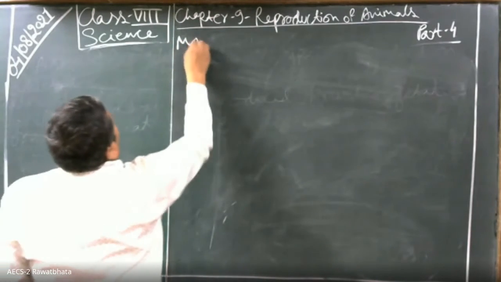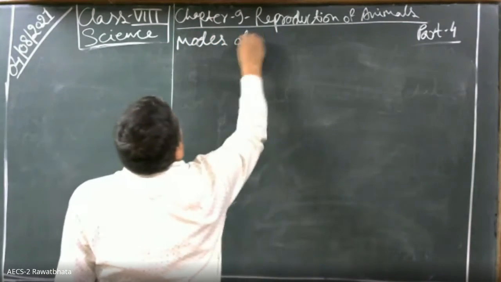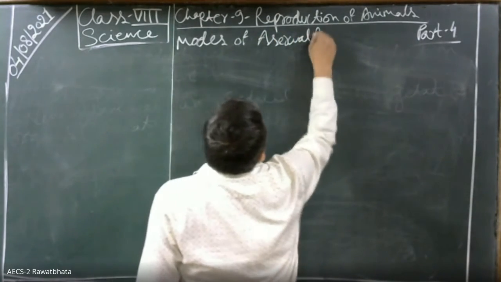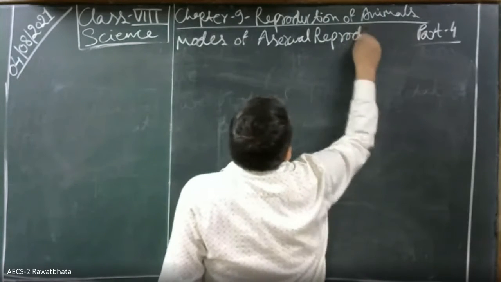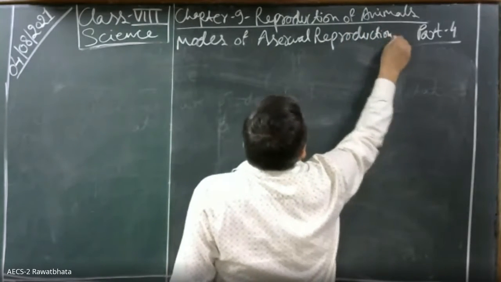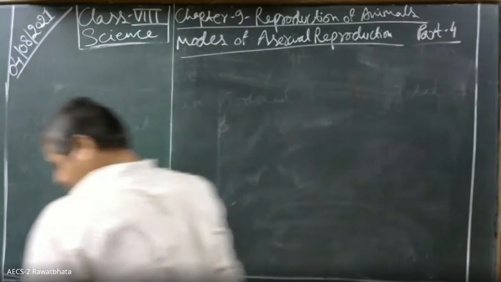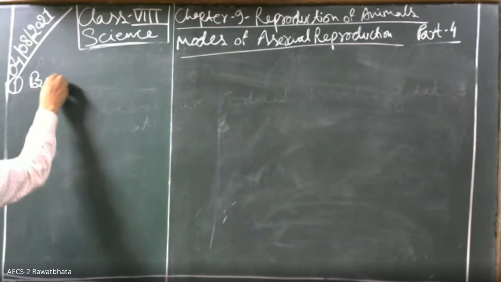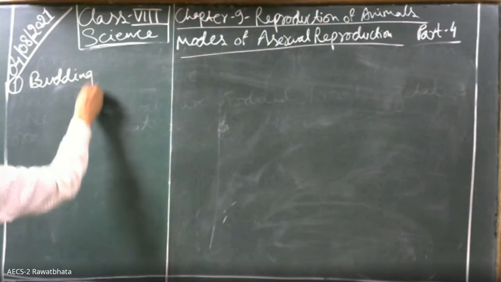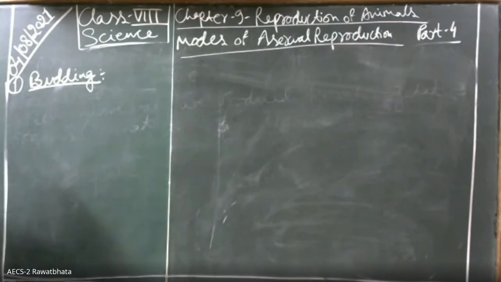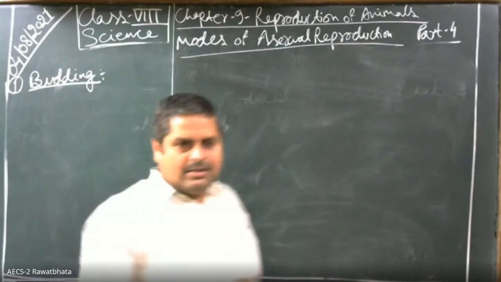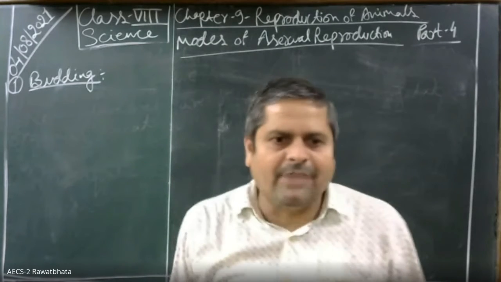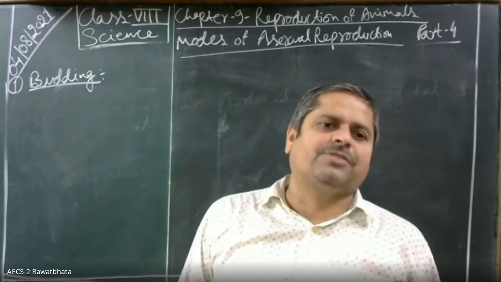Modes of asexual reproduction. First, budding. There is an organism called Hydra, and yeast also.